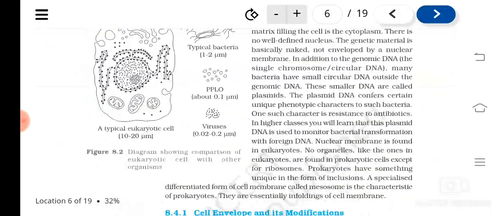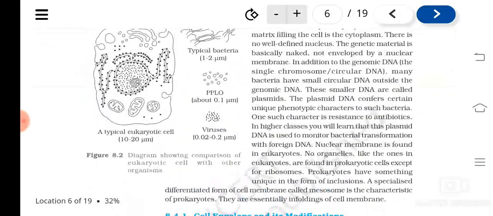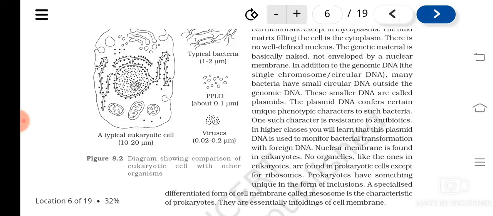When you see a prokaryotic cell, what are the characters? There can be a cell wall, then the cell membrane. The cell membrane has some infoldings known as mesosomes. Then there will be a cytoplasm, and in one region of the cytoplasm you can see a single circular DNA, the genetic material, and that region is known as nucleoid.